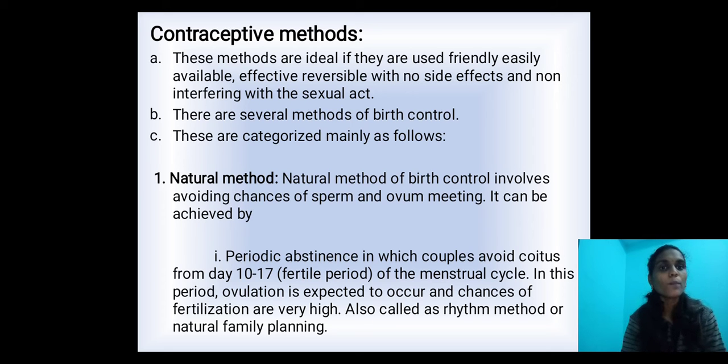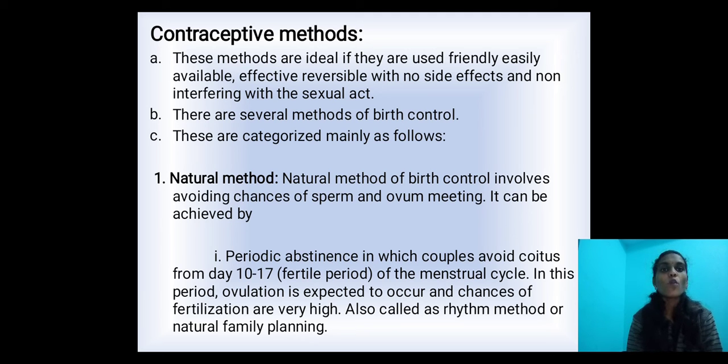Number one, periodic abstinence, in which couples avoid coitus from day 10 to 17. Here we are using the periodic calendar method. Couples avoid coitus, meaning mating, from the 10th day to the 17th day of the menstrual cycle.